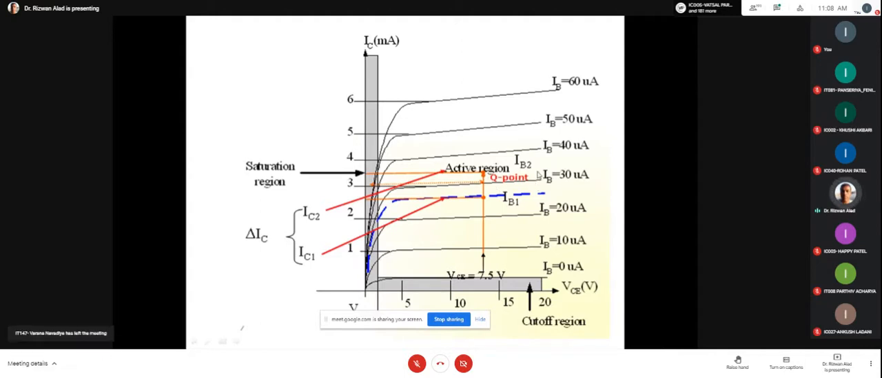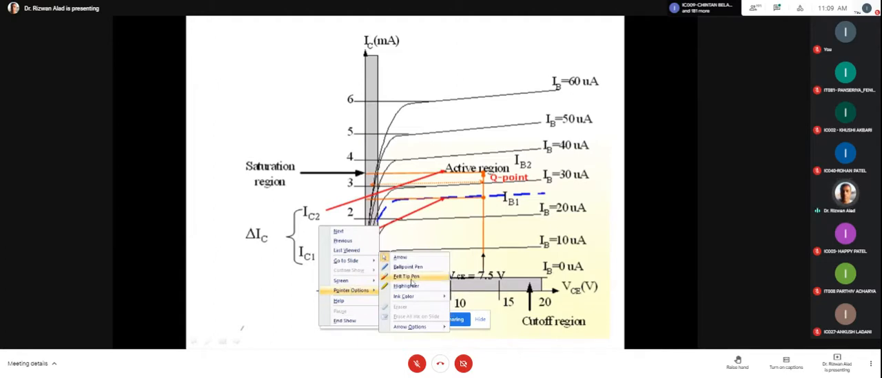Okay, what is the meaning of the Q point? Please write down, we will discuss it in detail in the next chapter, chapter number 7. Q point is known as the operating point of the transistor. And how can we find out the operating point of the transistor? Please, all of you remember, how can we find out the operating point of the transistor?